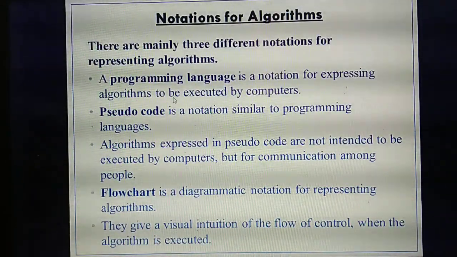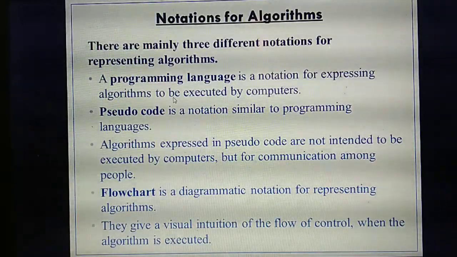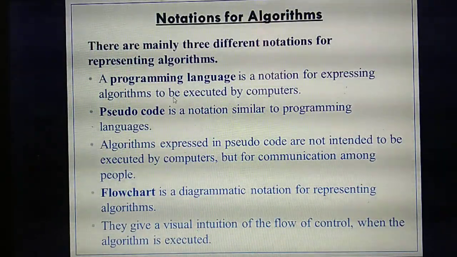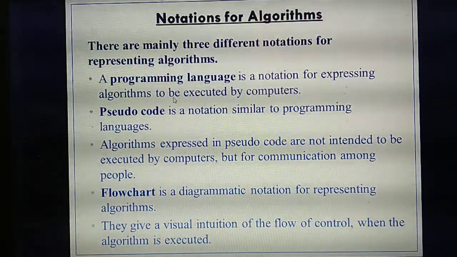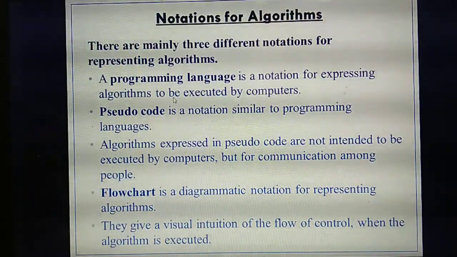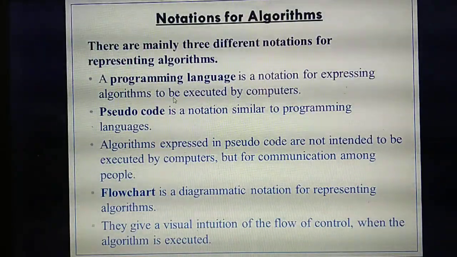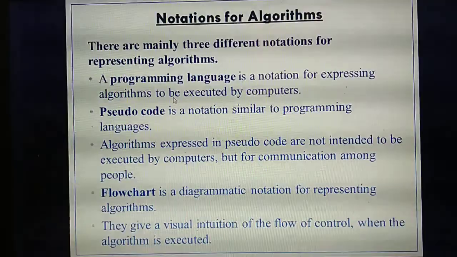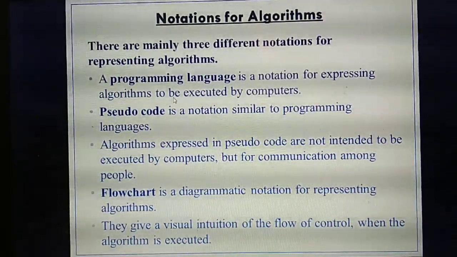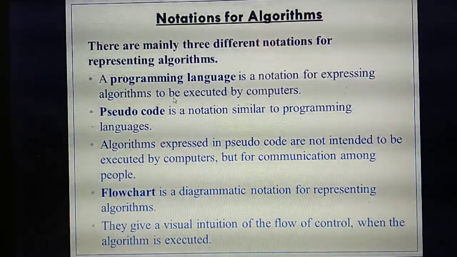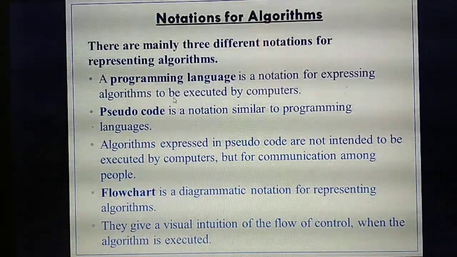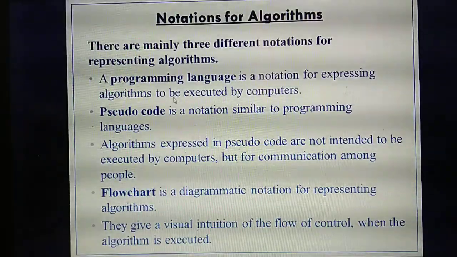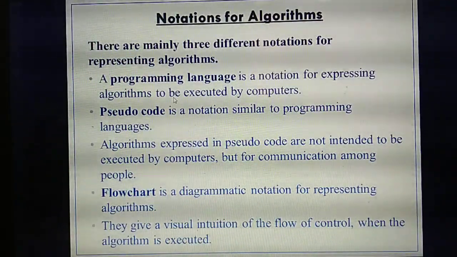Similarly, what you are going to implement in a programming language, the same thing you are representing in diagrams or diagrammatic notation. What's the difference between theory and diagram? Which one is easy to understand? For example, one block diagram is there. Same block diagram you are explaining in 10 lines. So which is easy to understand? By seeing the diagram you can understand easily than the theory.